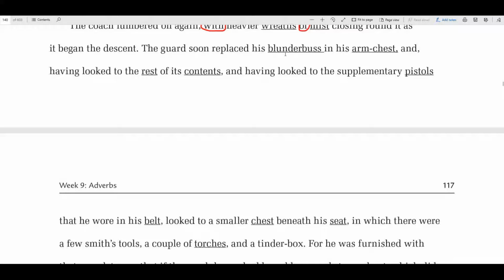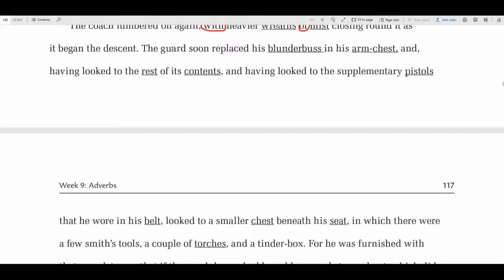The guard soon replaced his blunderbuss. That is a weird word. The guard soon replaced his blunderbuss in his arm chest, and having looked to the rest of its contents, and having looked to the supplementary pistols that he wore in his belt. Oh my goodness, that's a long sentence. So let's just start up here. The guard soon replaced his blunderbuss. This word is not a preposition. There's no prepositions this way, so let's look for an action verb. Replaced. Soon is an adverb that tells when he replaced.